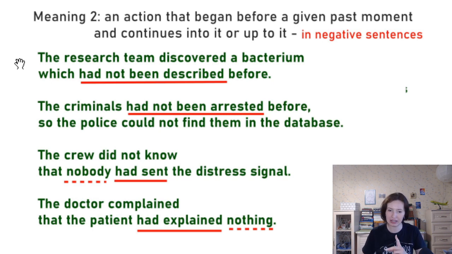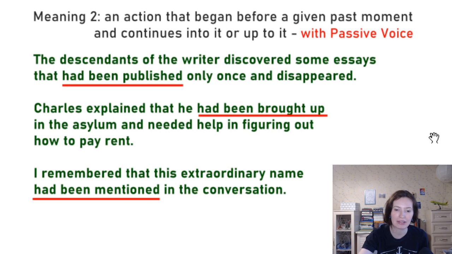And nothing is a negative sentence. I remind you that as soon as you get one negative word, the sentence becomes negative, right? You don't have to have not. You need to have any sort of nobody, nothing, never, and so on. So let's look at the third case of the second meaning, passive voice verbs, right? So here we have 3 examples.